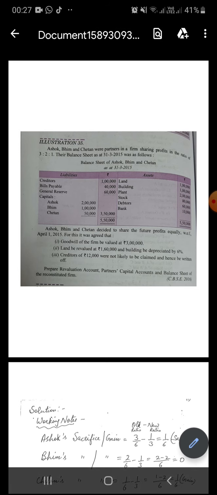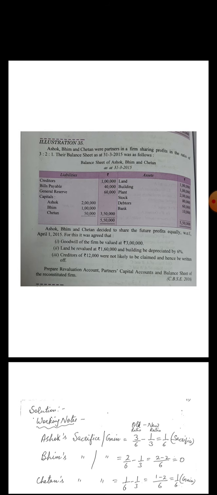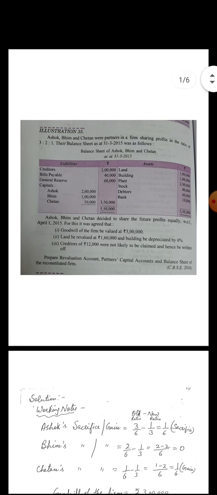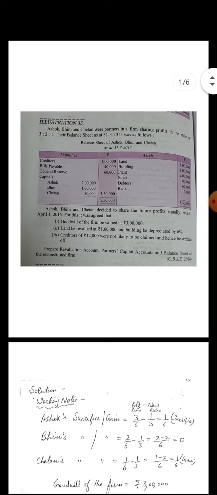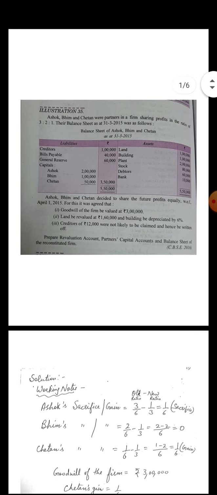Ashok, Bheem and Chetan decided to share the future profits equally with effect from 1st April 2015. For this, it was agreed that goodwill of the firm be valued at rupees 3 lakh. It means the goodwill of the firm is 3 lakh and they have to adjust the goodwill according to their sacrificing or gaining ratio. Land be revalued at rupees 1,60,000.